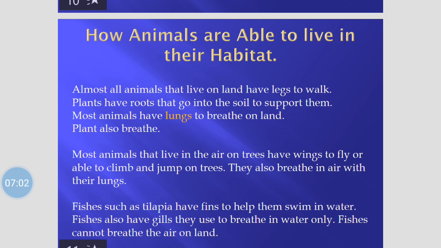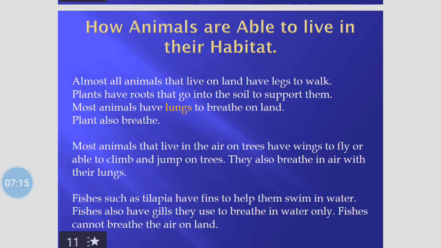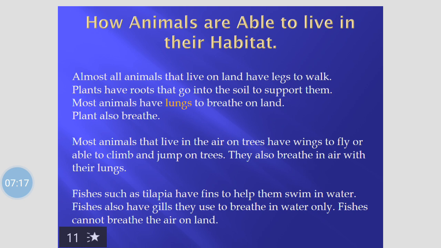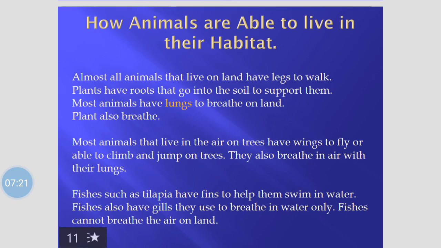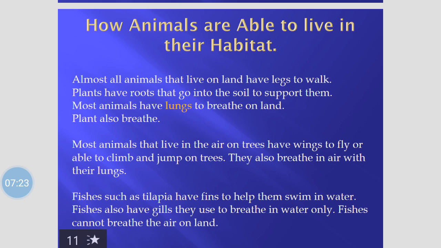Animals that live on land that have legs. Good. So write 10 animals that live on land with legs to walk. So almost all animals that live on land have legs to walk.